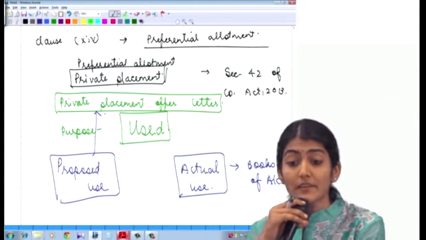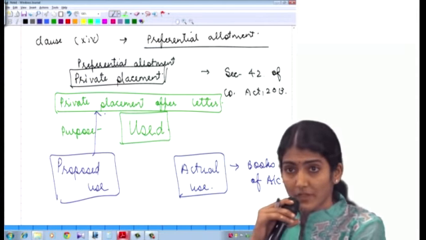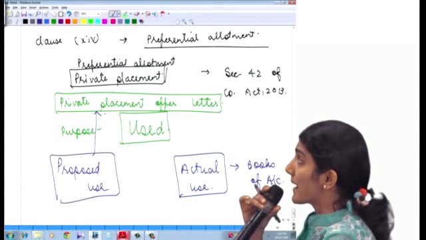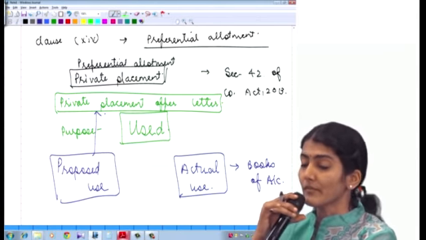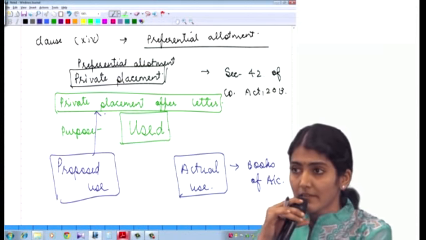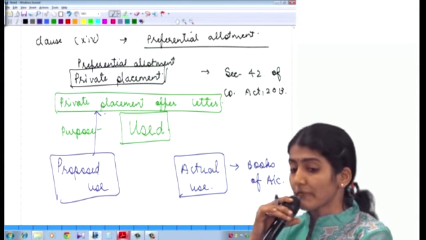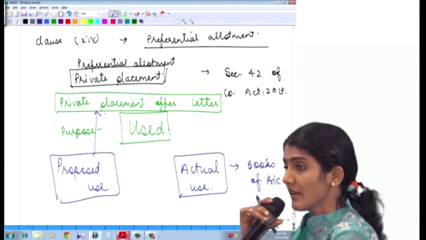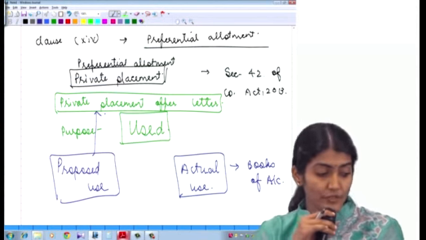Right, so very important keyword in that is private placement offer letter. From where you will come to know the reason, the purpose why this particular money has been raised or why the private placement has been done. And then you need to check the actual use from the books of account. Yes, preferential allotment. So now which section of the Companies Act has come? Section 42 of the Companies Act. Right, section 42.